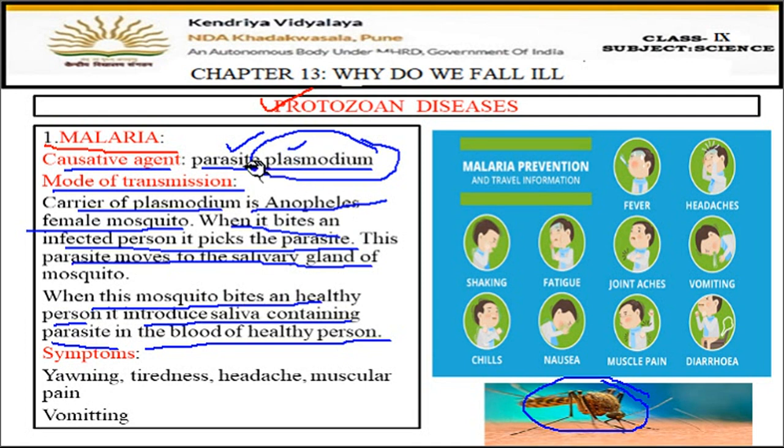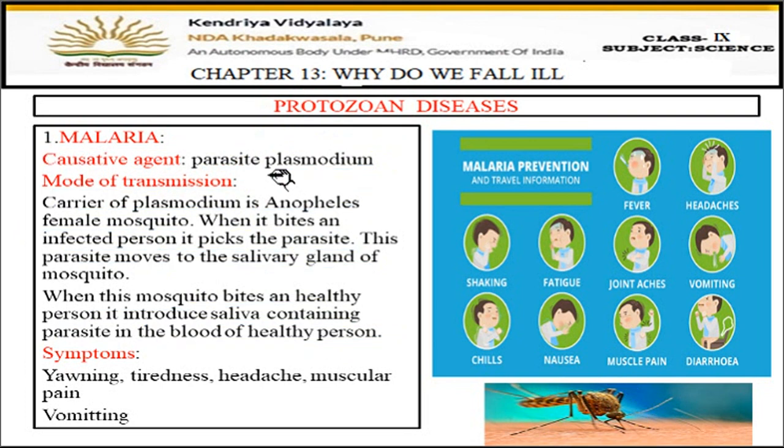Okay, so this female Anopheles mosquito is the carrier of the disease, meaning it is carrying the germs of malaria. Okay, so you must remember that malaria is caused by the Plasmodium parasite, but who is the carrier? The female Anopheles mosquito, not the male one. The female Anopheles mosquito is the carrier of this Plasmodium parasite.